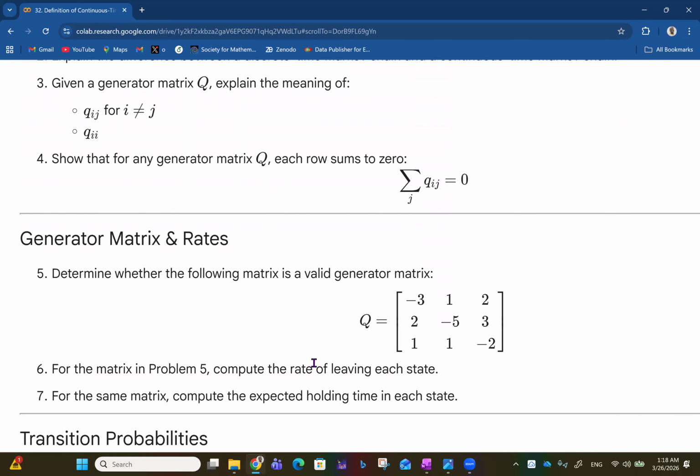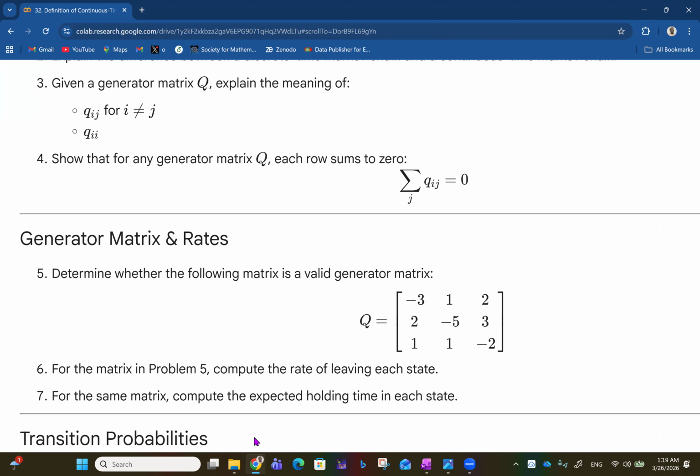So for the matrix in problem 5, compute the rate of leaving each state. Of course, the rate of leaving each state, those are the minus Qii, right? So that would be the negative of this. The rate of staying in the state is minus 3, so to leave here, that would be minus Q11, that's 3. Then to leave state 2, the rate is 5, that's negative of minus 5. The rate of leaving state 3 is minus 2, which is 2, because the rate of leaving each state is minus Qii, because Qii is the rate of staying in the state.